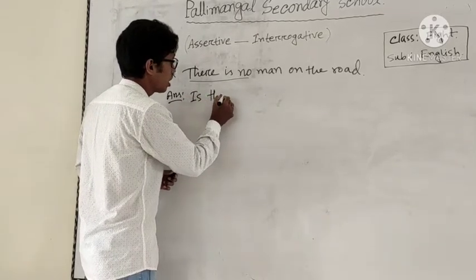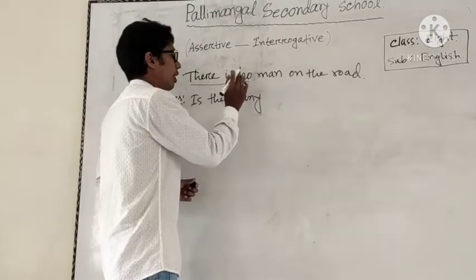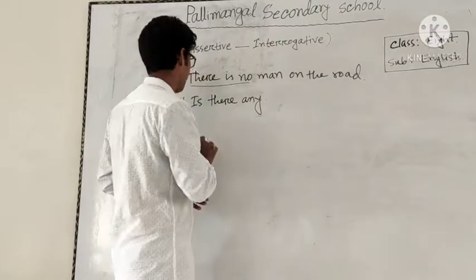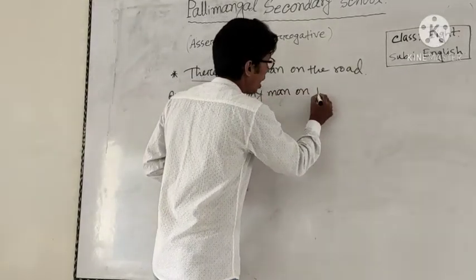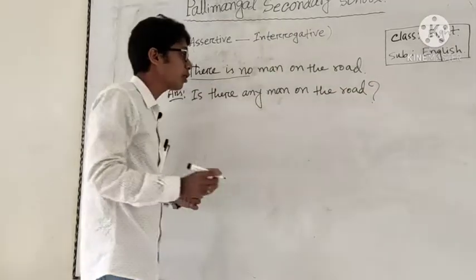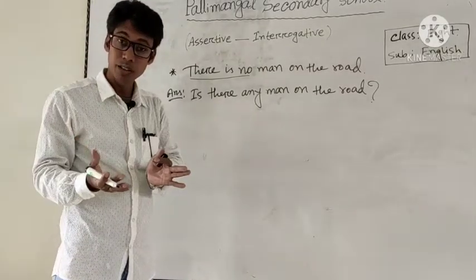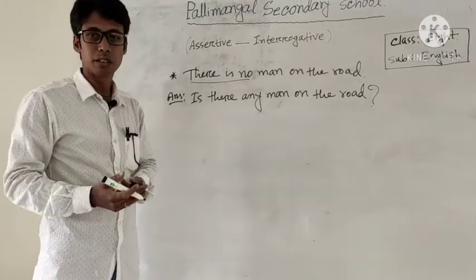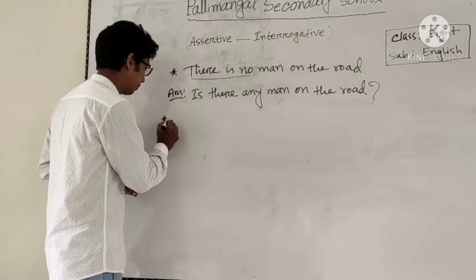Instead of there is no, we must use: Is there any? And the rest of the sentence, বাকি সব ব্যবহার করে করব. Is there any man on the road? Then we must use the note of interrogation. So: Is there any man on the road? রাস্তার উপর কোনো লোক আছে কি? No, there is no man on the road. Okay.